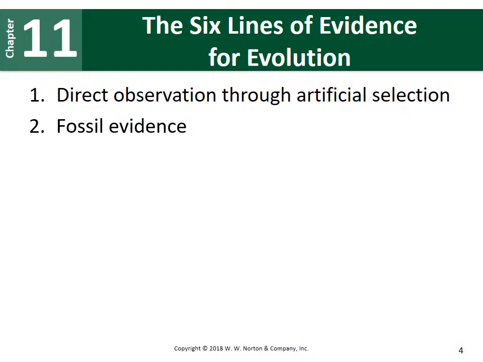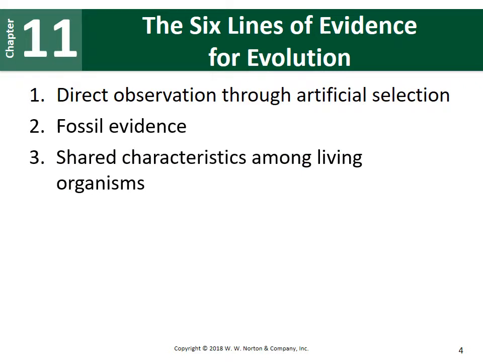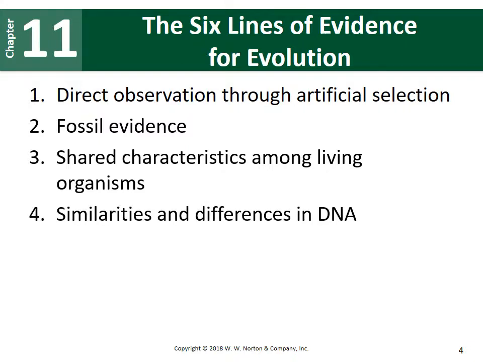We have evidence of evolution coming from the fossil record. We can also look at shared characteristics among living organisms and compare them to each other. A more modern type of evidence is looking at similarities and differences in the living organisms' DNA.